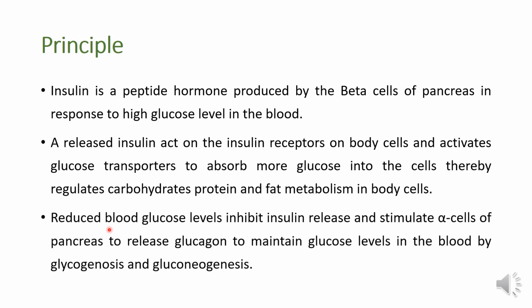Now what will the reduced blood glucose level do? A reduced blood glucose level inhibits insulin release and stimulates the alpha cells of the pancreas to release glucagon, and this glucagon is released to maintain the glucose level in the body by glycogenolysis and gluconeogenesis. So this is the principle behind this experiment. Basically, in short, whenever there is insulin, it will reduce the blood glucose level.